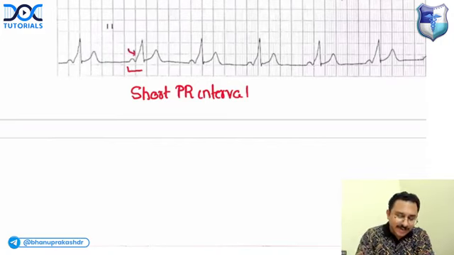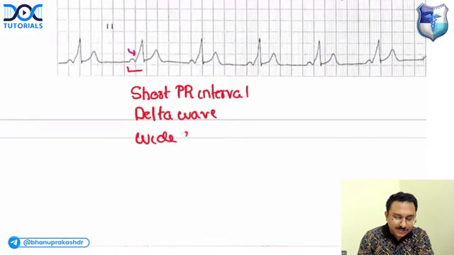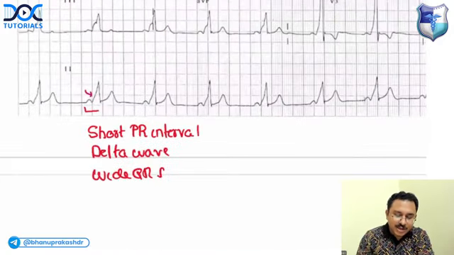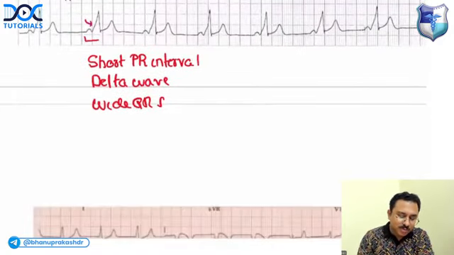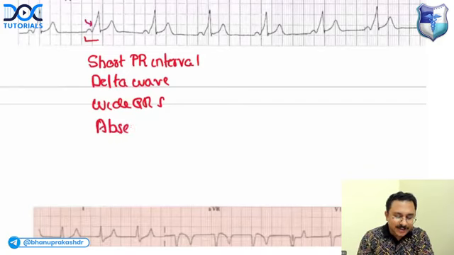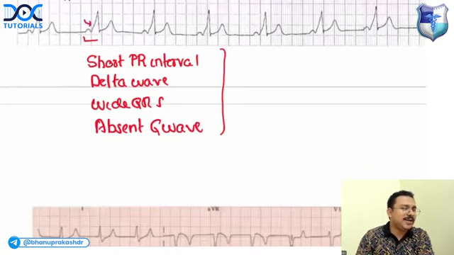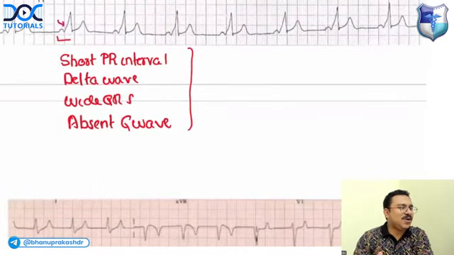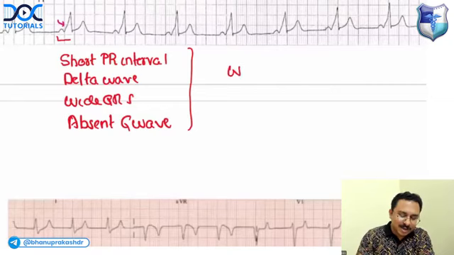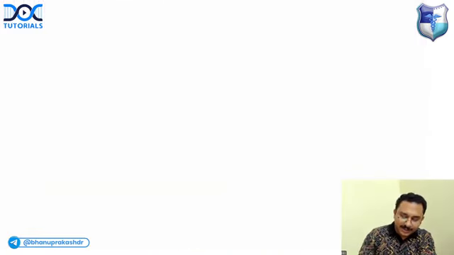So there is a delta wave, and there is a wide QRS. Are you seeing any Q wave? There is an absent Q wave also. These are ECG findings of which condition? Very good, WPW, Sean, Ajit, Atul, Rupali. These are all features of WPW syndrome. Okay, right.